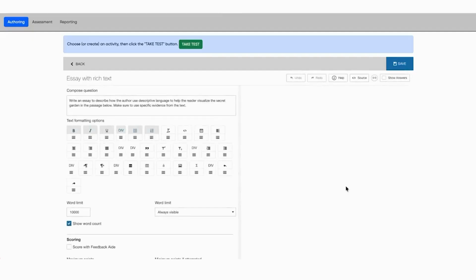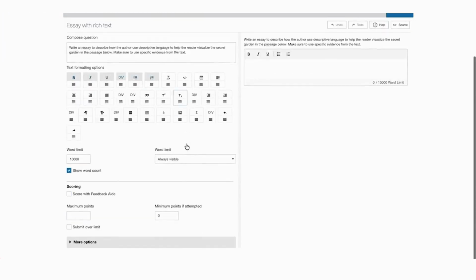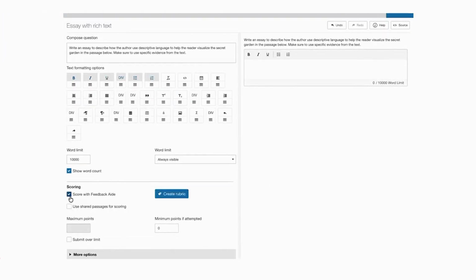So now I'm going to go into my question here. And again, I said I want to auto score this. So what we're going to do is click score with Feedback Aide. And there's two buttons we have here. So first of all, we have use shared passages for scoring. I'm going to select that because I just added my shared passages. And what that will do is, when Feedback Aide goes to grade, it will share the passages with Feedback Aide to enhance the scoring. It's great for open-ended. In this, we're asking for specific evidence from the text, so that will allow the agentic AI engine to really check and make sure the evidence is from the text and to evaluate that accurately.